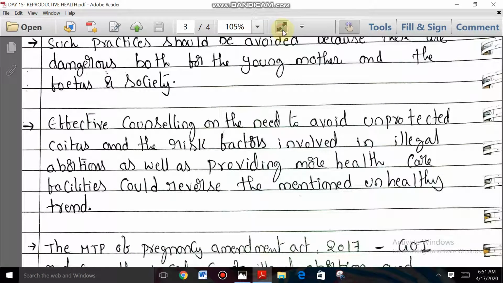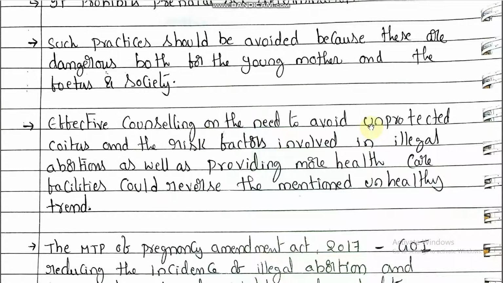So here, effective counseling on the need to avoid unprotected coitus and the risk factors involved in illegal abortions, as well as providing more health care facilities, could reverse the mentioned unhealthy trend. So before marriage, if anybody participates in sexual intercourse and the girl consults a doctor and does the abortion, is it legal or illegal? Obviously illegal abortions. And providing more healthcare facilities could reverse the mentioned unhealthy trend, right?